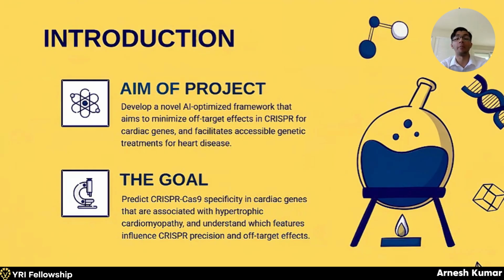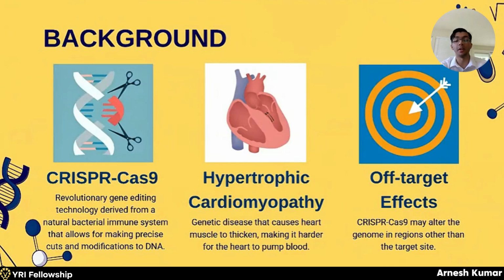In order to achieve this aim, our main goal was to predict CRISPR-Cas9 specificity in cardiac genes that are associated with hypertrophic cardiomyopathy and understand which features play a role in influencing CRISPR precision and off-target effects. So in order to understand this urgency, we must first look at the disease. Hypertrophic cardiomyopathy is a genetic disease that causes the heart muscle to thicken, which makes it harder for the heart to pump blood. To address this disease, we can leverage CRISPR-Cas9, a revolutionary gene editing technology that allows for making precise cuts and modifications to DNA, essentially acting like molecular scissors.